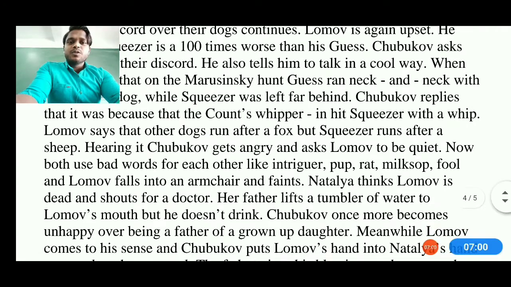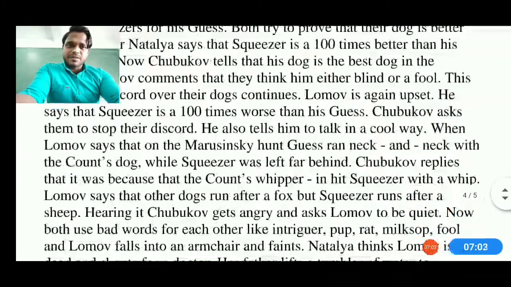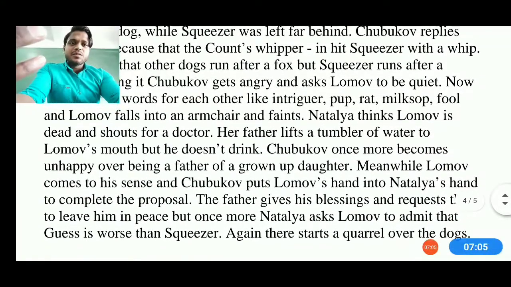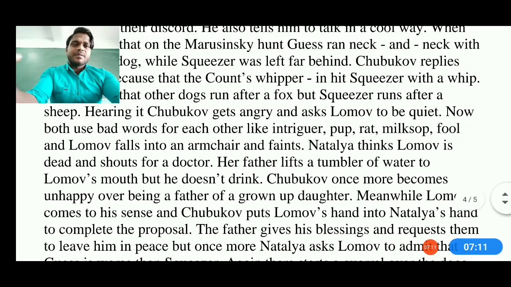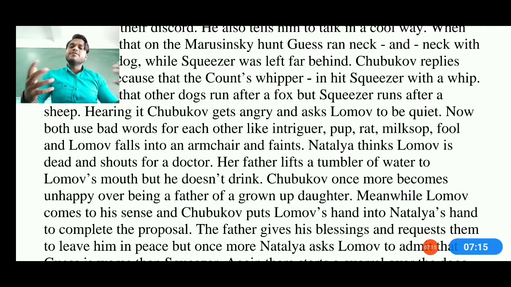So now both of them are again using bad words. So this is the condition where you can see that they both are actually fighting once again. So Natalia thinks Lombo is dead and shouts for a doctor. At the same time, Lombo falls on the ground and he becomes faint. Faint means he doesn't have any sense to stand up. So Natalia thinks that he is dead. He is already dead, and Natalia thinks Lombo is dead and shouts for a doctor.